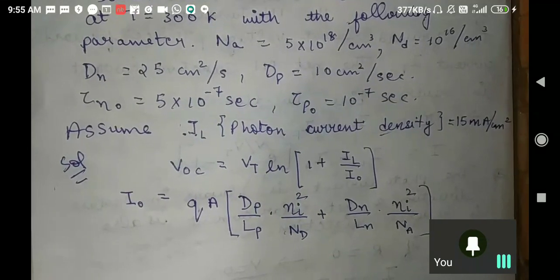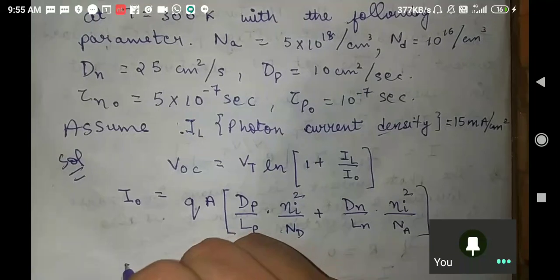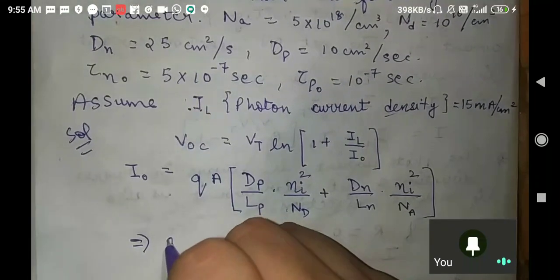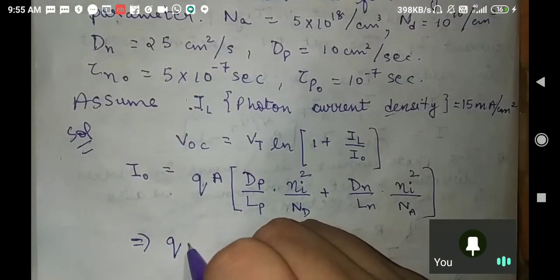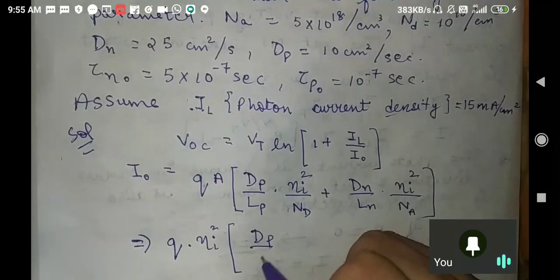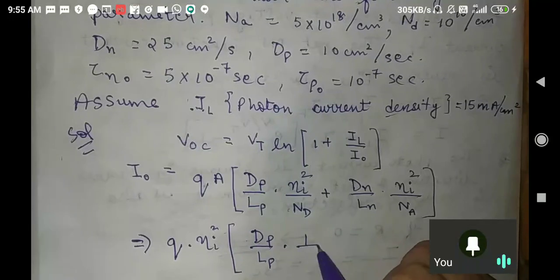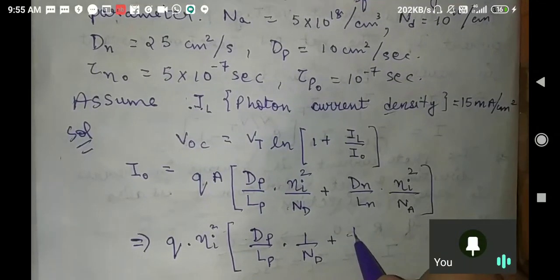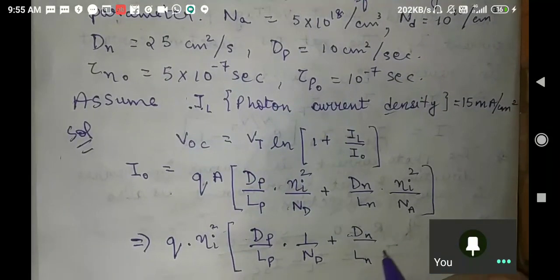Take area to be 1 if they are not giving. So it is q ni square, you can also take it as common. It is Dp over Lp into 1 over Nd plus Dn over Ln into 1 over Na.